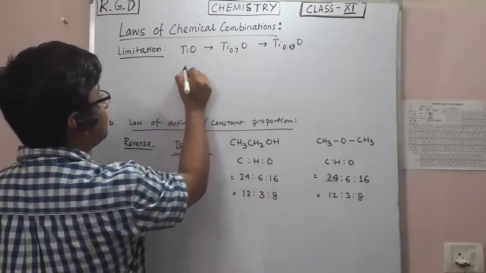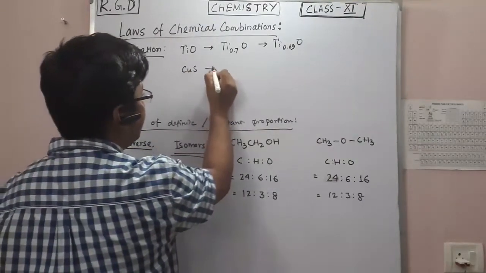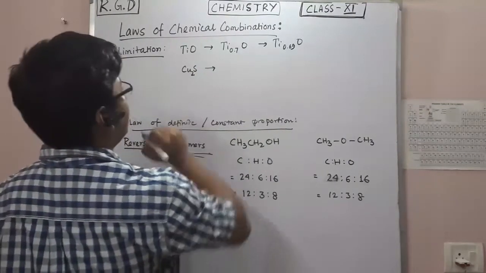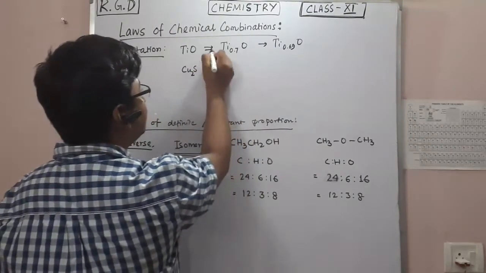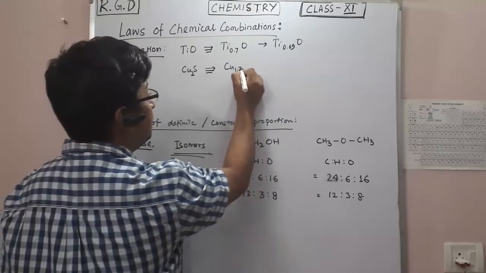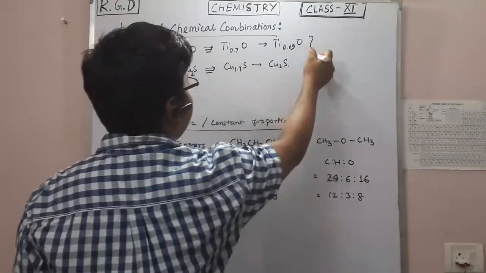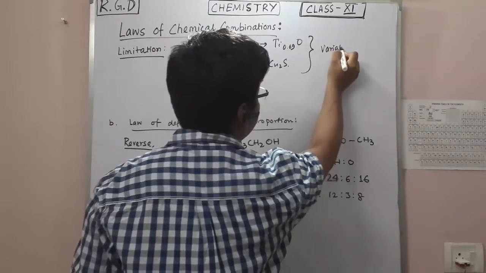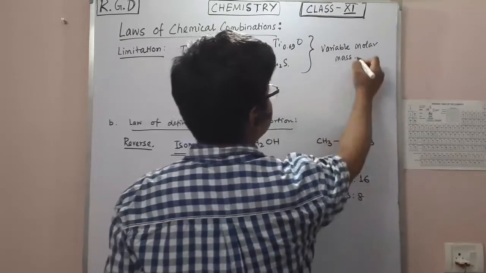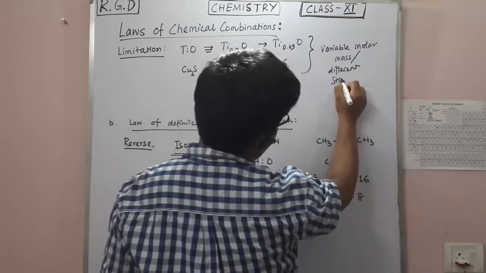There is another one, cuprous sulfide, Cu2S. It basically exists in this way, as copper 1.7 S or copper 2 S. This way it can exist. So here you will get a variable molar mass, or different stoichiometry.